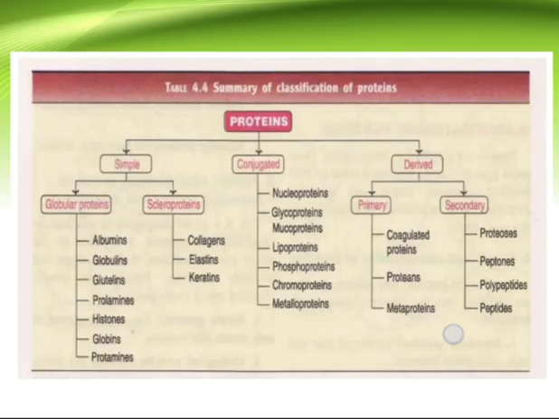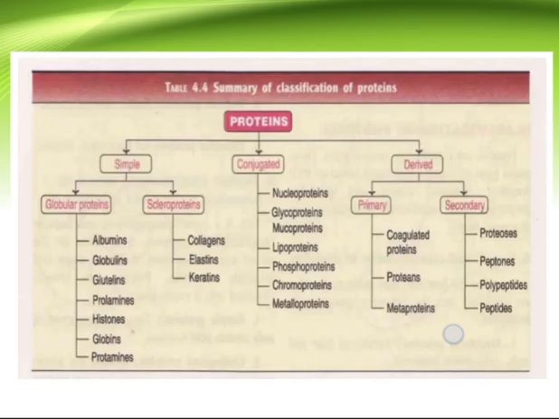Then, proteins are classified as simple, conjugated, and derived proteins also. First of all, simple protein is classified into two main categories. They are globular proteins and scleroproteins.